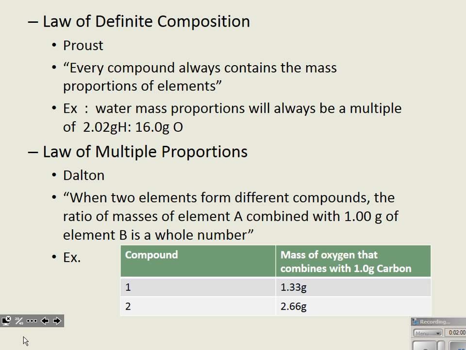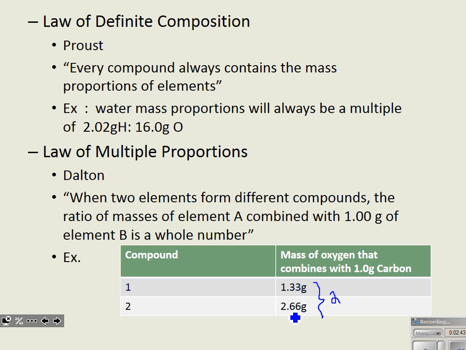And then, of course, the law of multiple proportions is basically saying when you have two different compounds containing the same elements, there's always going to be a whole number multiple of that mass combination. So here we can see that we have these two compounds of carbon dioxide. I think this is the same example your book used, where, if you've got 1 gram of carbon, the relationship here would be, in compound 1, there'd be 1.33 grams of oxygen with that 1 gram of carbon.